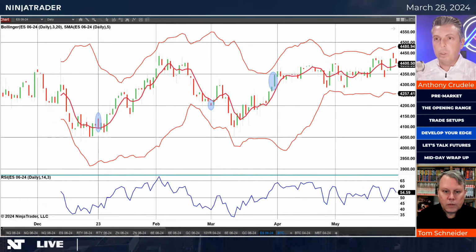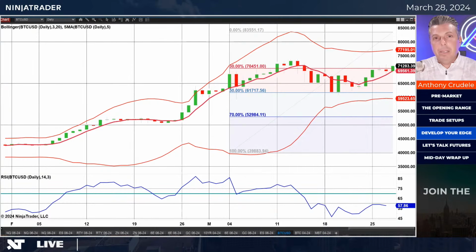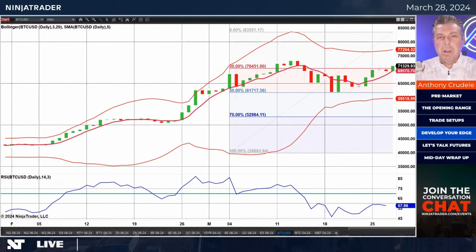So today's focus was Bitcoin, micro Bitcoin. I was actually talking with my nephew a little bit about Bitcoin, and obviously he's heard about it. He's 10 years old. We're talking a little bit about crypto, and I try to explain futures. So my thought process is today, let's talk about the basics of what futures are, and we'll get into micro Bitcoin. And I'm going to talk about the strategy that I use for it because it is a little bit different the way I approach Bitcoin versus the way I approach the other markets.